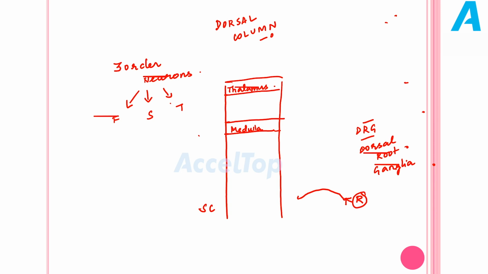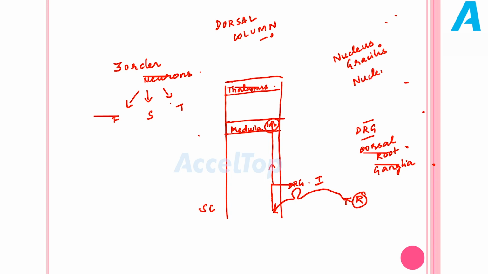The first order neuron of the dorsal column starts from the receptor. It enters the posterior aspect of the spinal cord through the dorsal root ganglia and it ascends. It reaches the medulla. We have two nuclei in the medulla called nucleus gracilis and nucleus cuneatus.